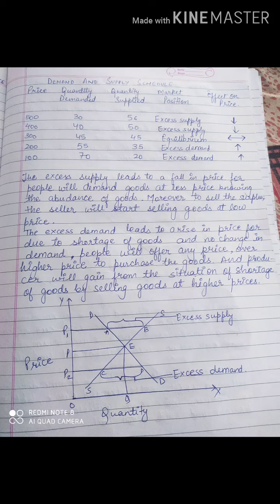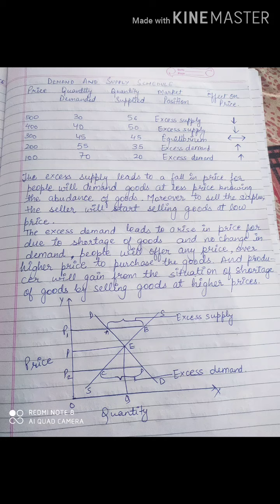Now check out the second case. 400 is the price. What is the quantity demanded? 40. What is the quantity supplied? 50. Again, if you check the difference between the quantity demanded and quantity supplied, what is the situation? Again, it is a situation of excess supply. This is the market position. What will happen to the price in the market? If the supply is more and demand is less, the price will get reduced.